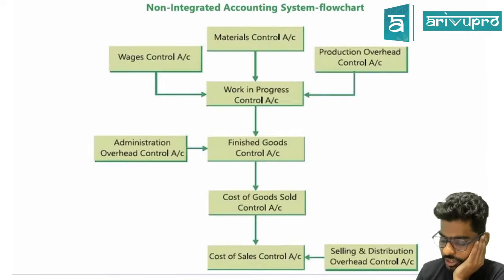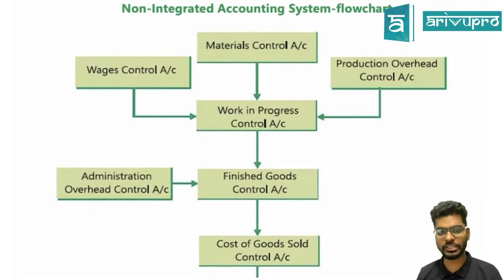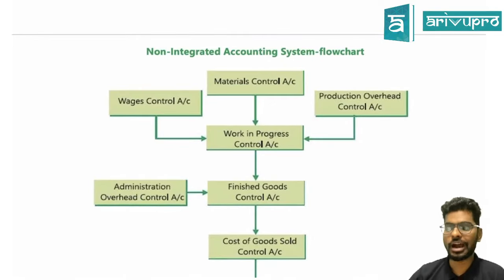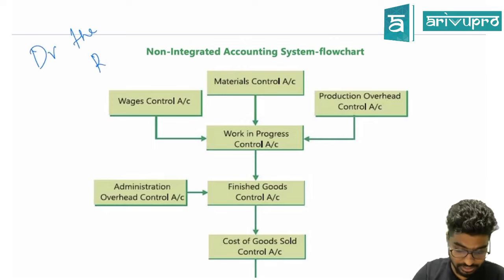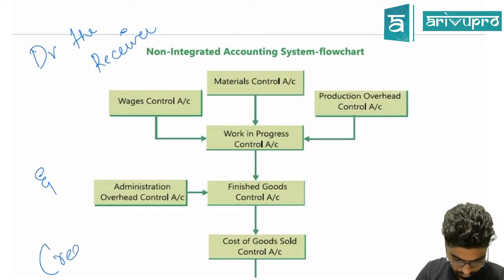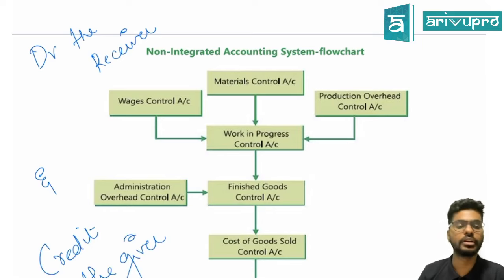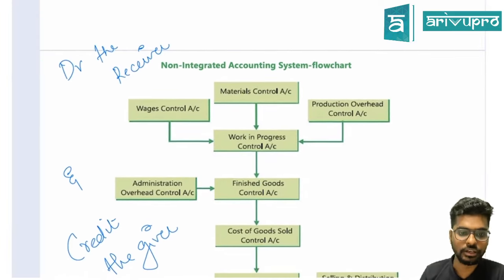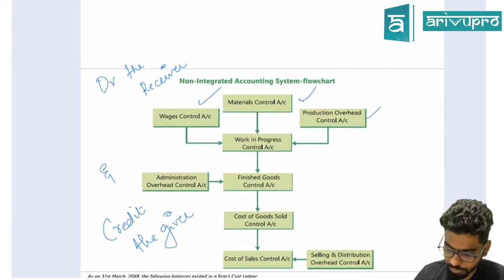Okay, I want you guys to just look into it. I'll tell you why is this important. Let me just try understanding the flow. I'll be using one of a simpler rule of accounting, debit the receiver. Guys, this is extremely important. Credit the giver. Guys, here, debit the receiver, credit the giver. When I say debit the receiver, these are all individually my departments.